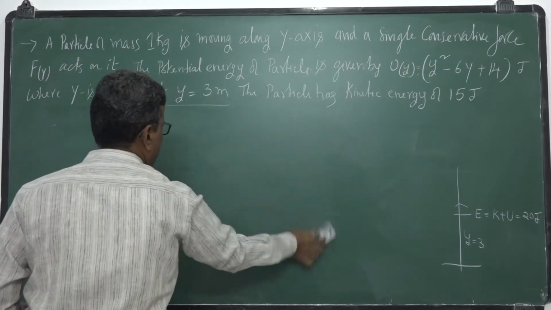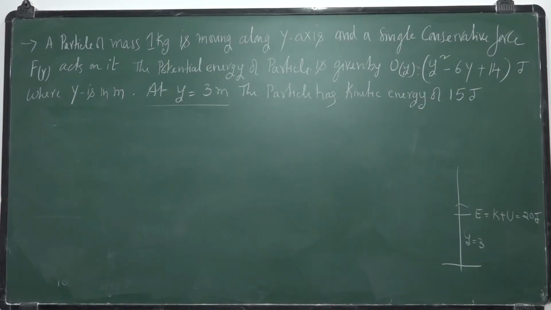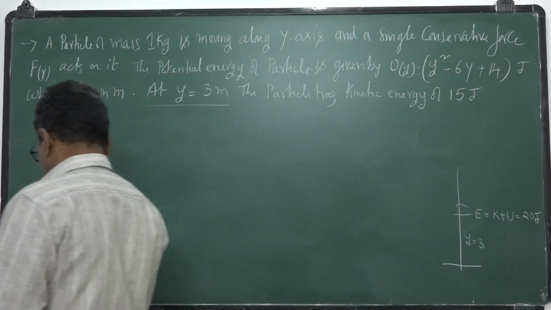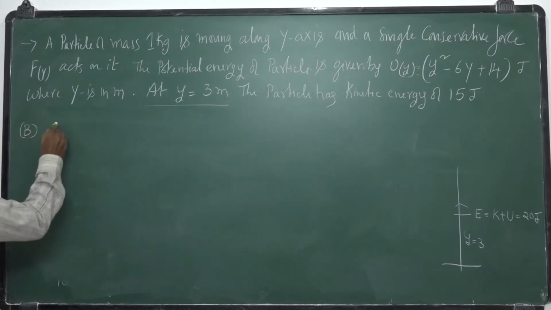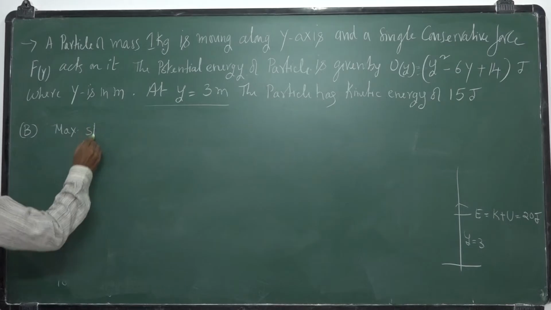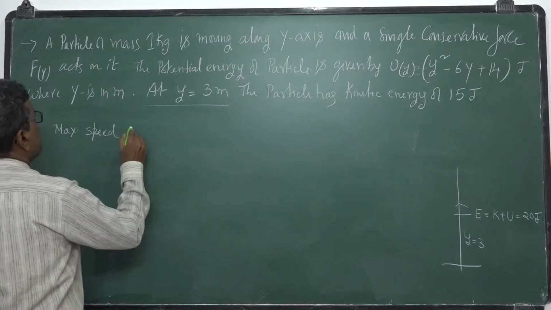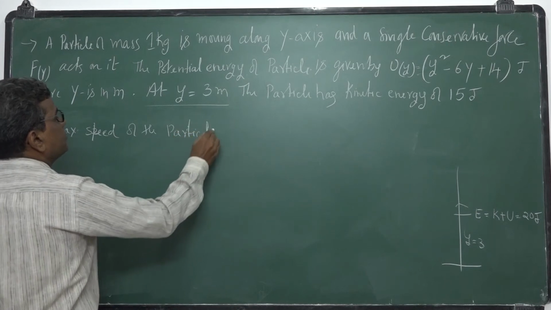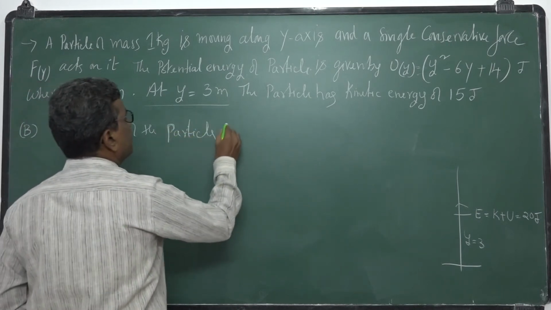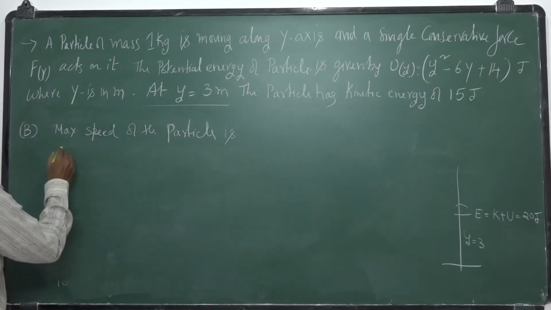So that is B. Okay. So the next one, B, is the maximum speed of the particle. Maximum speed of the particle. Maximum speed of the particle is 5. First option.